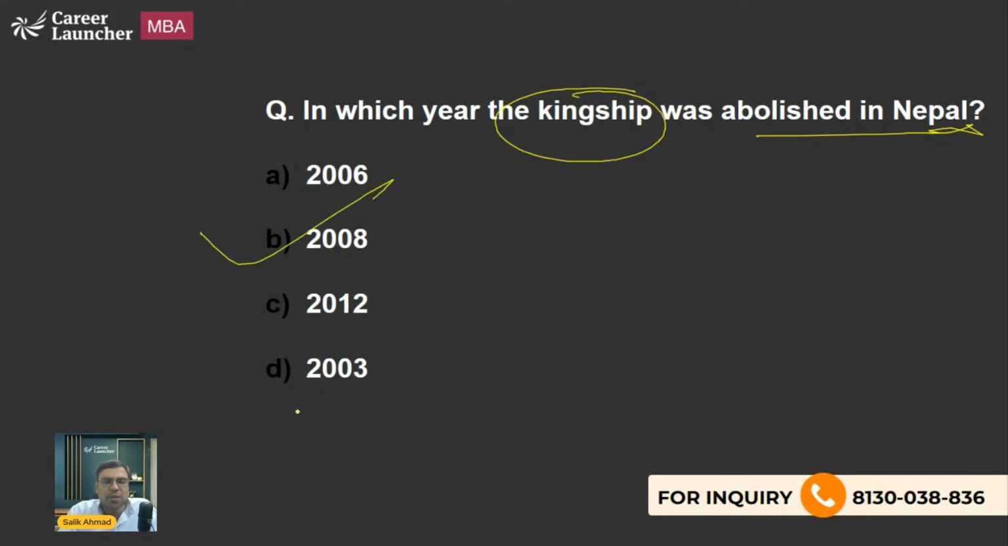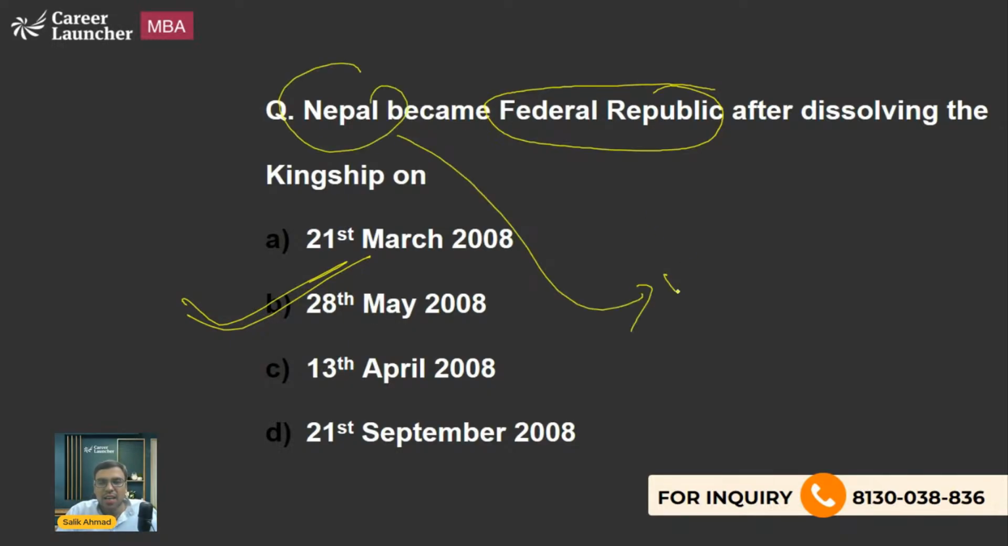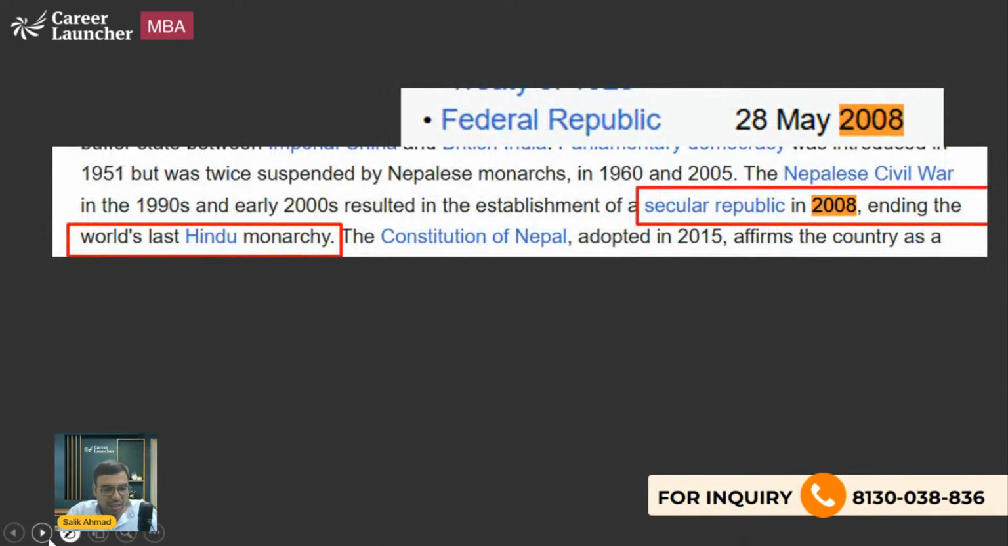The right answer is option B, 2008. Nepal became a Federal Republic after dissolving the kingship on 28th May 2008. So the exact date is 28th May. Before that, Nepal was a kingship, or you can say a Hindu monarchy is also the term being used. But after that, they became a Federal Republic or Federal Secular Republic. So on 28th May 2008, it became a secular republic, ending the world's last Hindu monarchy. This is what you should be knowing.